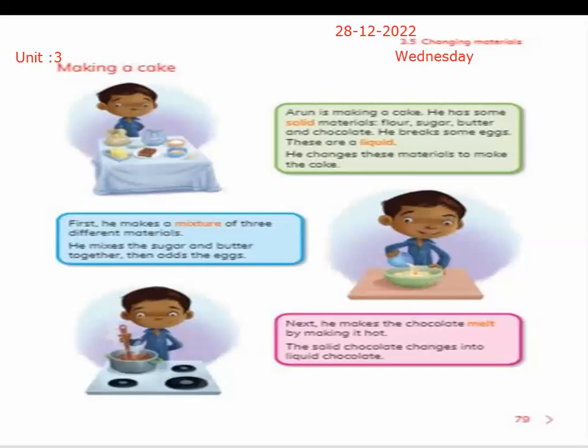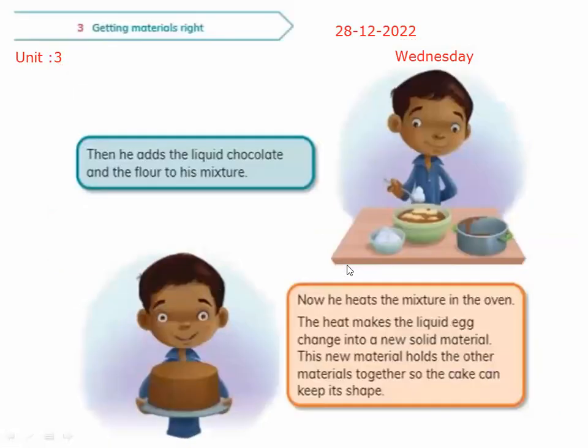So he's doing the same thing. The solid chocolate changes into liquid chocolate. He's changing the solid chocolate into the liquid chocolate. And how is he doing this? By heating the chocolate, with the help of heat. Using heat, he is changing the solid chocolate into the liquid chocolate.